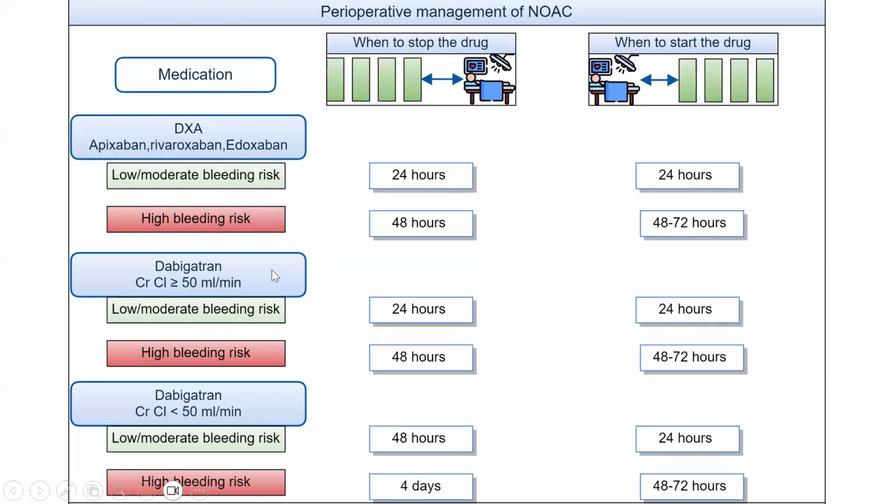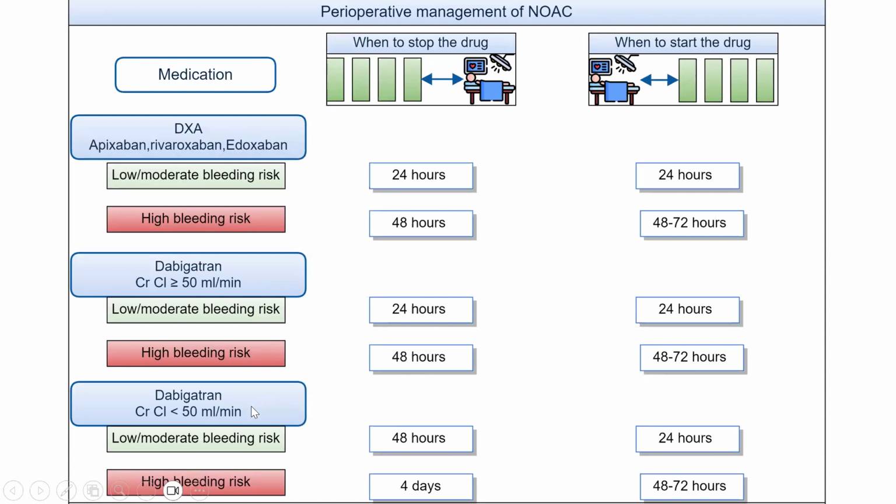But if the patient is on dabigatran, we'll check two factors: the creatinine clearance and the type of surgery. If the creatinine clearance is more than 50, the drug will be managed as before, like apixaban. When the bleeding risk is low or moderate, we interrupt 24 hours before the operation. If high bleeding risk, we interrupt 48 hours before the operation. And in both cases, we restart 24 or 48 hours after the operation.